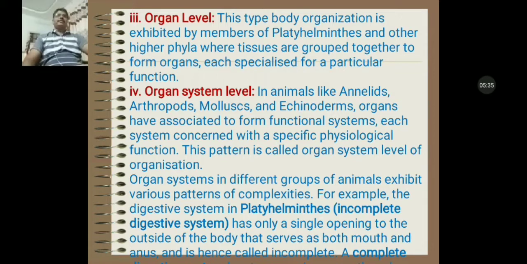It is seen in some animals like annelids, arthropods, molluscs and echinoderms. These phyla are included in higher non-chordates, but the organ system type can also be seen in some nematodes.